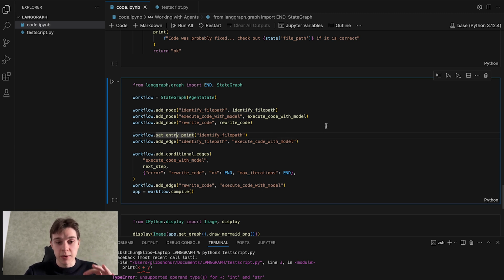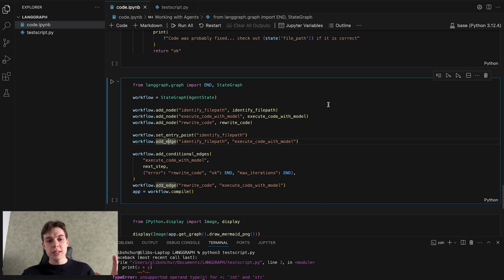This is identify file path, because if we don't have a file path, so we don't have the file, there's no way to execute code or rewrite it, because we just simply don't have it. So this is a very, very important entry point. Next, we're adding the edge between identifying file path and executing code.